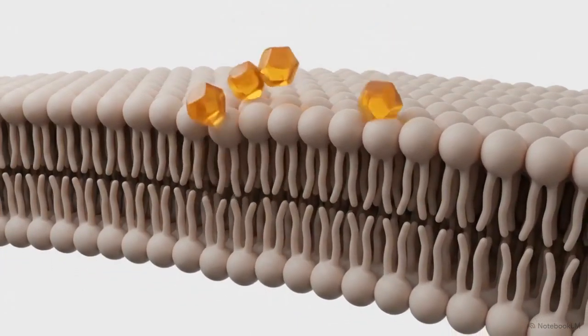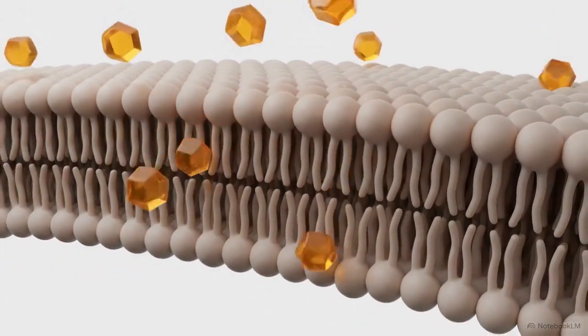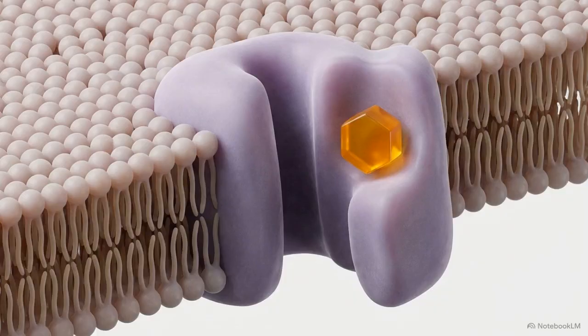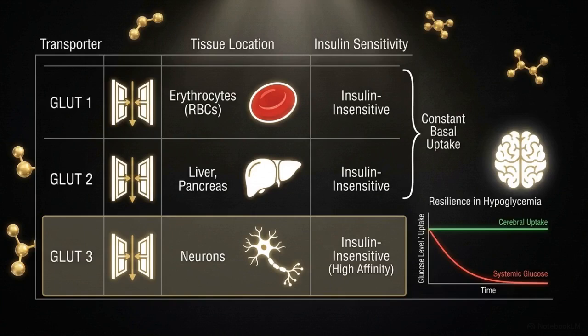Because glucose is a polar hydrophilic molecule, it is physically repelled by the hydrophobic lipid bilayer. To enter the cytoplasm and fuel metabolism, it requires specialized integral membrane glycoproteins to facilitate transport. This table outlines the tissue-specific distribution of these transporters. Tissues requiring a continuous fuel supply utilize insulin-insensitive channels. Red blood cells rely on GLUT1, and the liver utilizes the high-capacity GLUT2. These allow glucose to enter regardless of the organism's nutritional state.